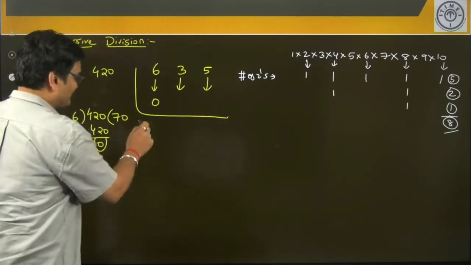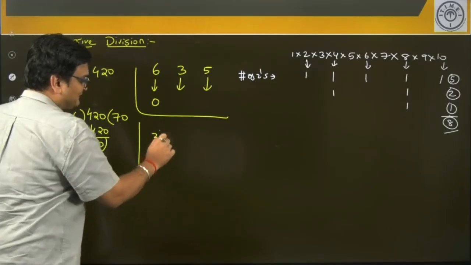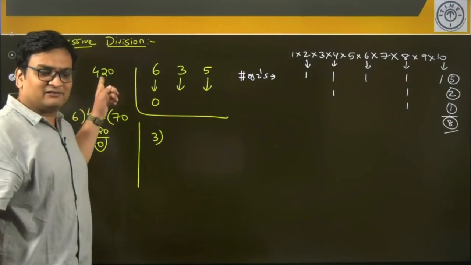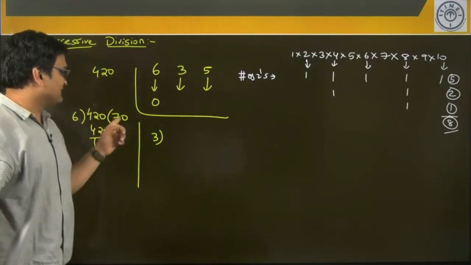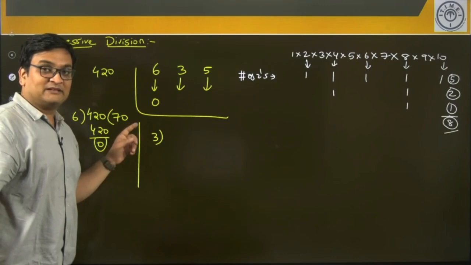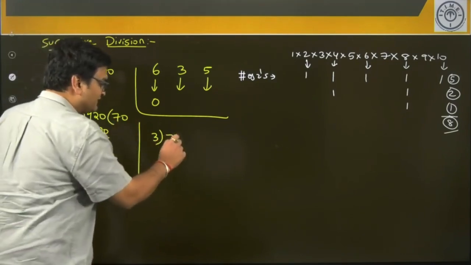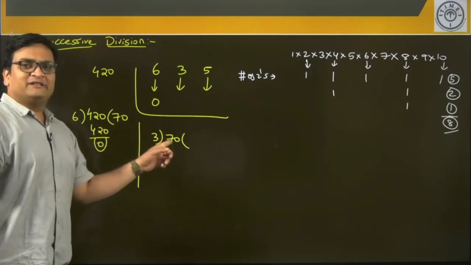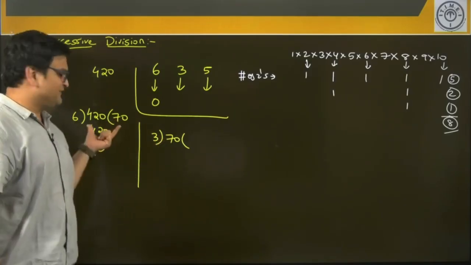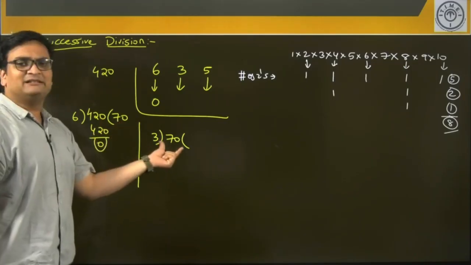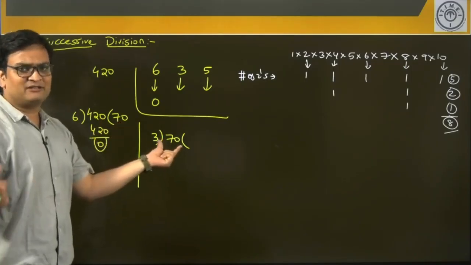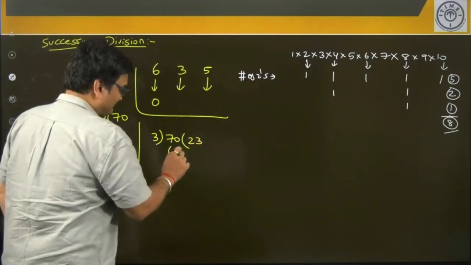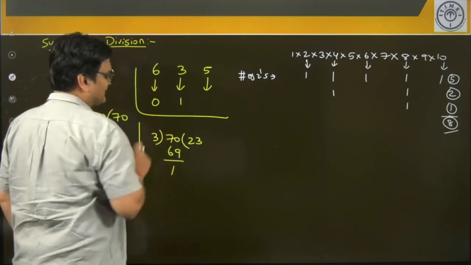Then for the next step of division, my divisor is 3. Now the question is, what is my dividend? Dividend was 420 earlier. Now 420 has reduced to 70. So that reduced number will be my new dividend. The quotient of the previous division is going to be the dividend of the next step. So 70 will go how many times? It will go 23 times. 1 is the remainder.